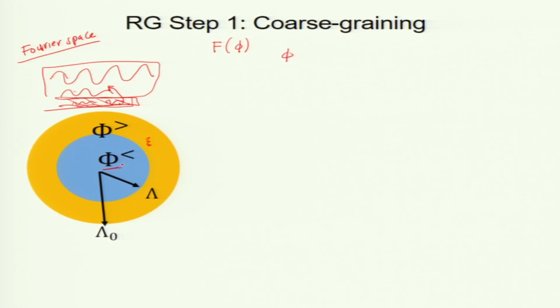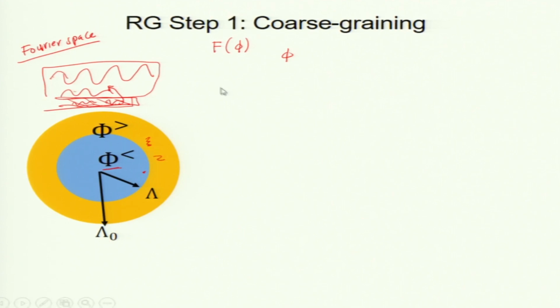We need to make the blue sphere go back to its original size, meaning I am going to expand the blue sphere to lambda naught. In real space, I am shrinking the size. In Fourier space, I will be cutting down those modes. These bigger spheres are taken off.